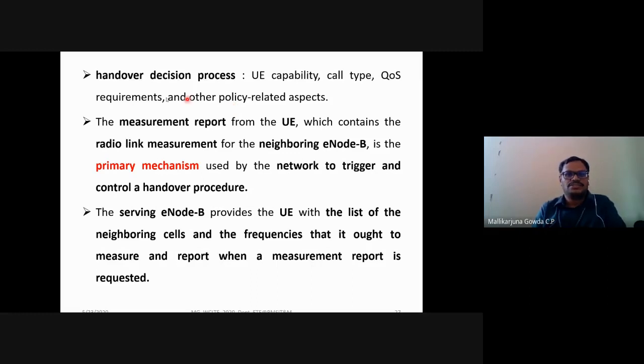Here the measurement report from the user equipment that contains radio link measurement for the neighboring ENBs is the primary mechanism used by the network to trigger and control the handover procedure.